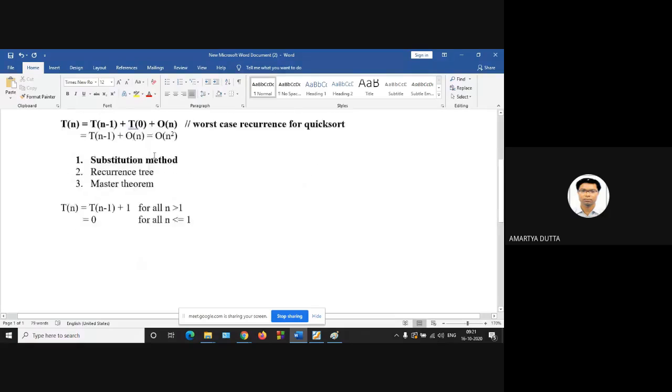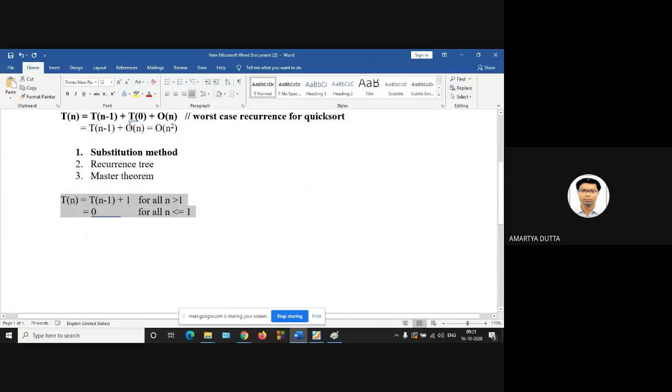So this is the recurrence relation given. You have to solve it and find out the complexity. So this is your problem number 1, the first problem.